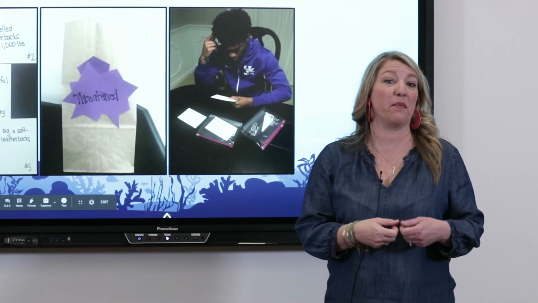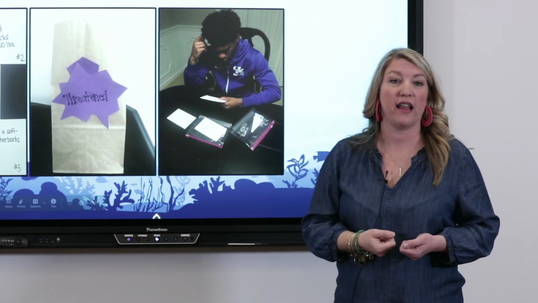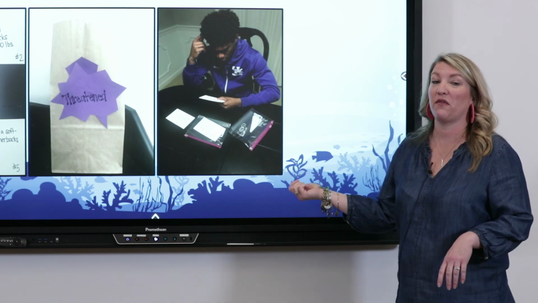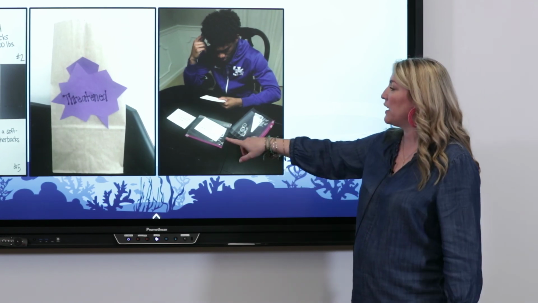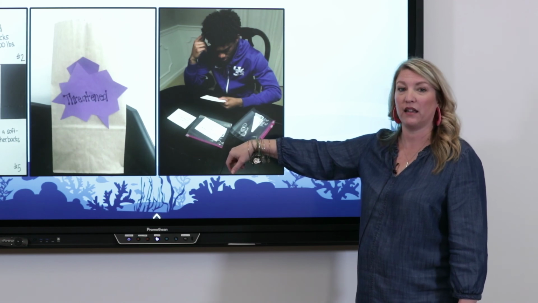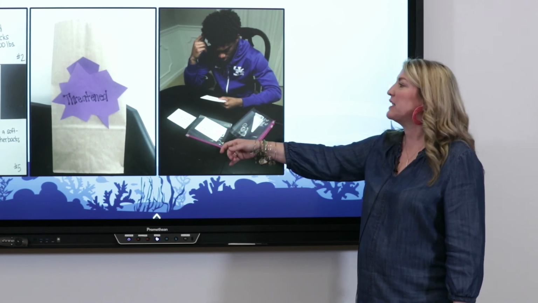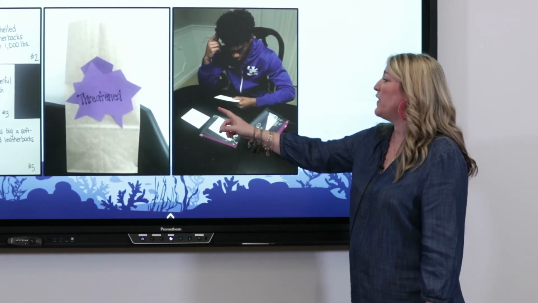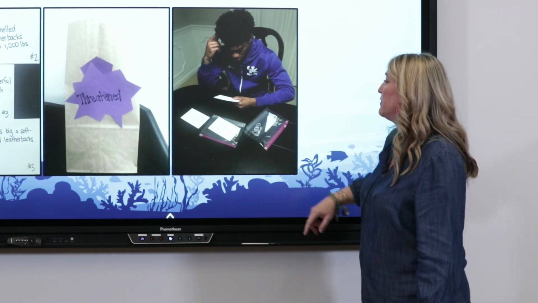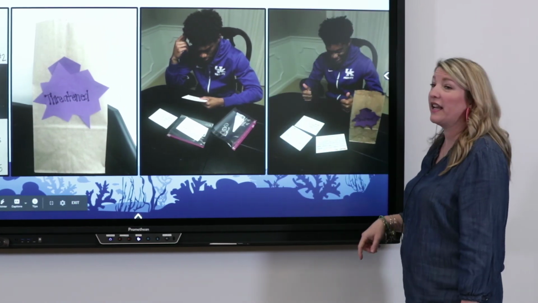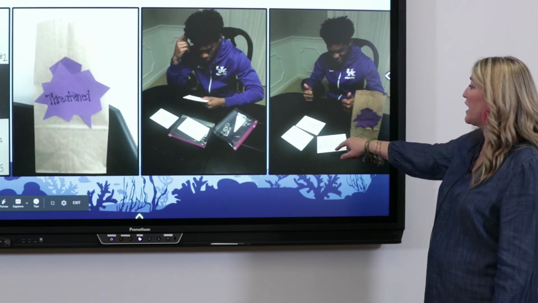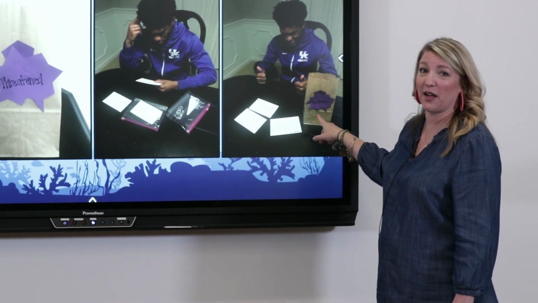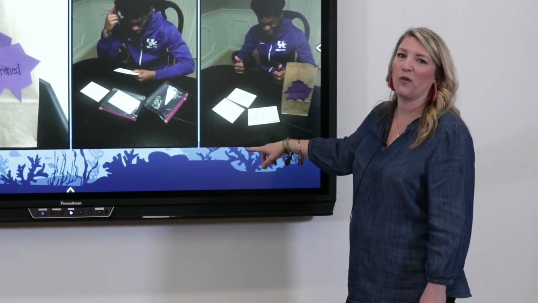Next, I'm going to take my note cards that I've already made and I'm going to take some baggies and I'm going to have a friend or family member sort them for importance. If they're important and they think they'd be part of our main idea, then they're going to put them in a baggie and stick them inside of the brown bag. If they think they're not important details, they're going to leave them off to the side. And finally, you have made an answer sheet, and so they're going to check their answers and make sure that the details they put in the bag are the correct details. And the ones that they left out were the unimportant ones.